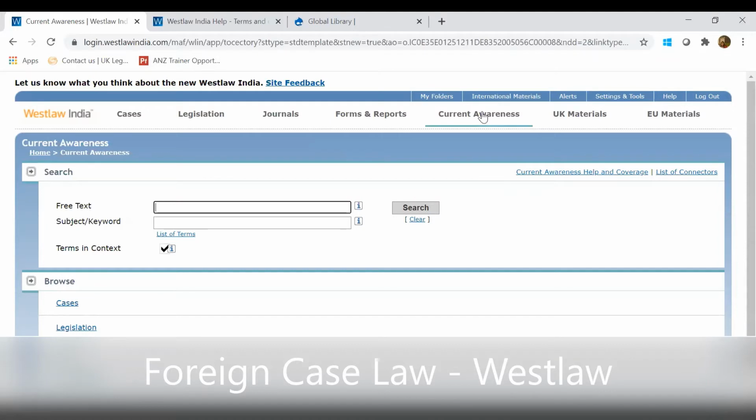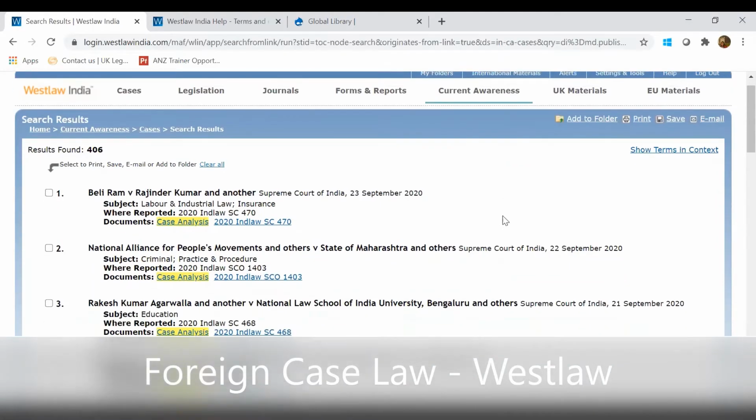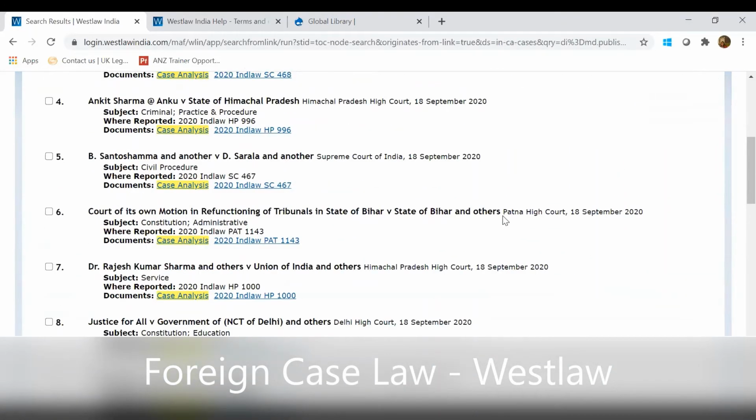So if you want to have a look at what cases have been uploaded in the past few days, you can just go to the browse section, see the cases tab. If you want to see in the last 1 month what are the cases which have been uploaded, just go and click on last 28 days. And you will get the list of all the cases which are available.